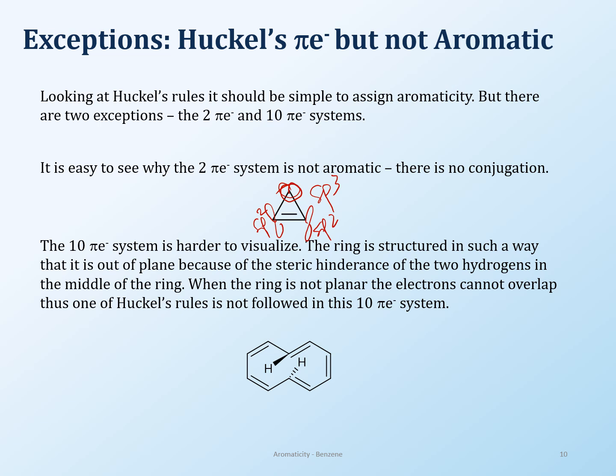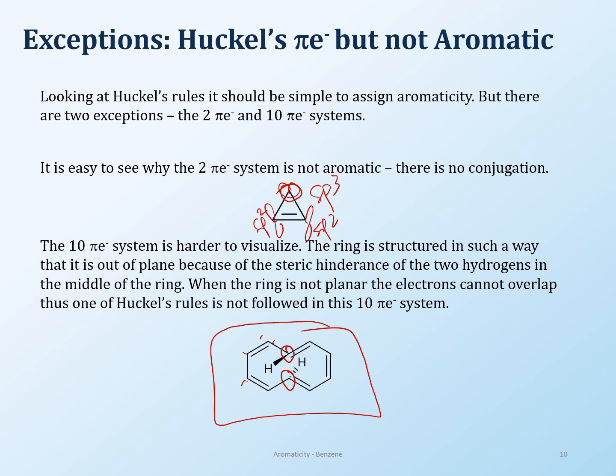The 10 pi system is a little bit different because for this one you actually need a model. Since you don't have a model, I kind of showed it to you over here, and I'll see if I can find a video to show you for this one. If you make the model out of this 10 carbon ring structure, the middle two carbons here with their hydrogens, remember each carbon has a hydrogen, okay?